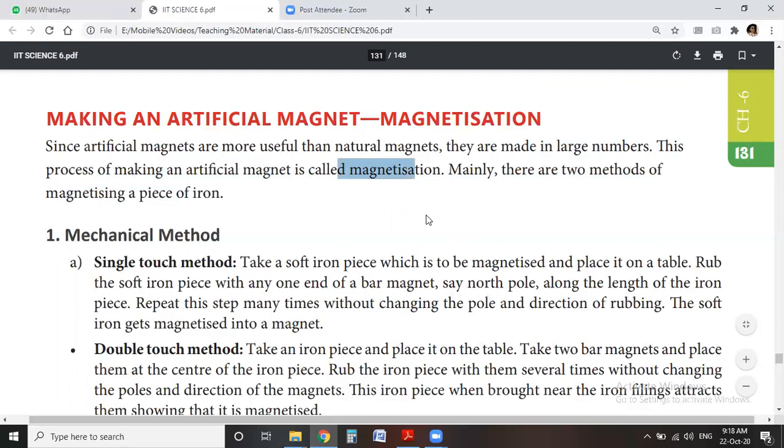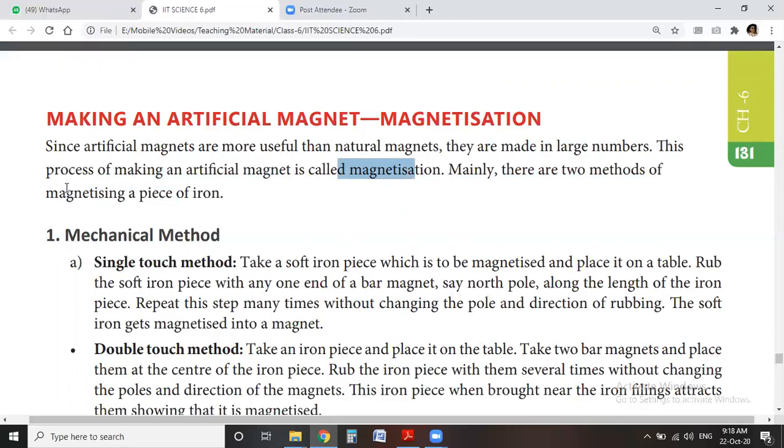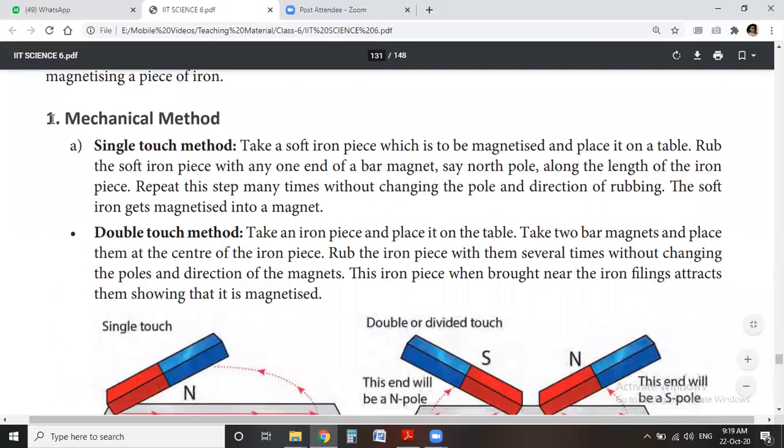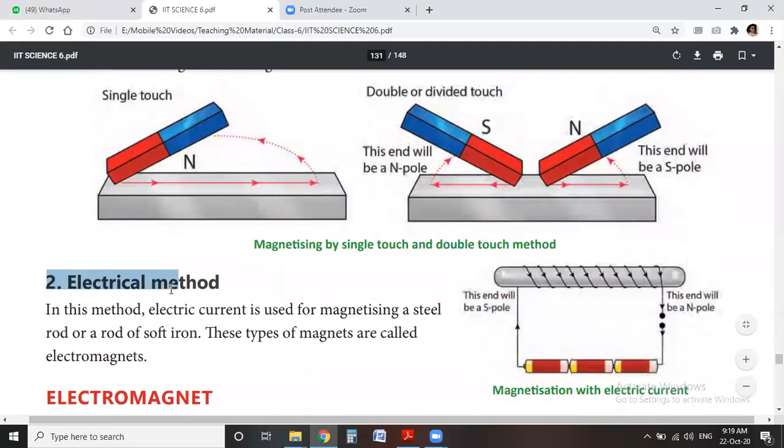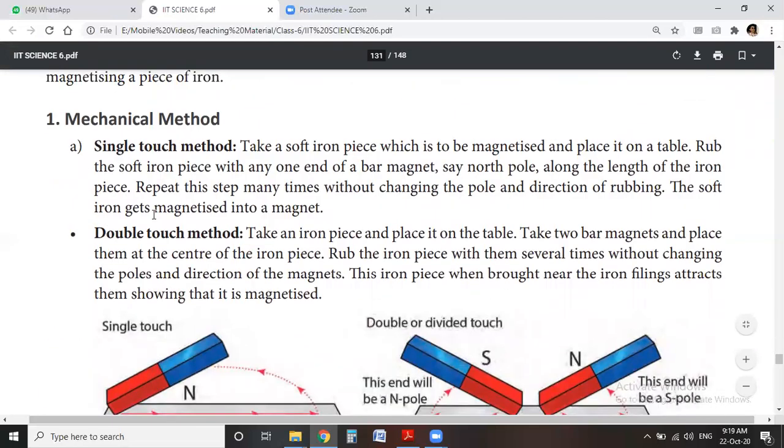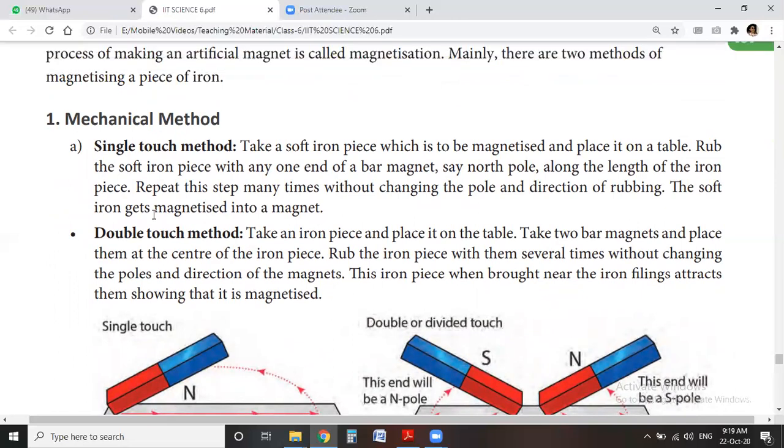Okay, so there are two methods for magnetizing a piece of iron. So two methods we use. First method, mechanical method, and second one is electrical method. So first we see the mechanical method. Why do we call this a mechanical method? We produce an artificial magnet mechanically. Let's see. The mechanical method we use in two ways: single touch method and double touch method.